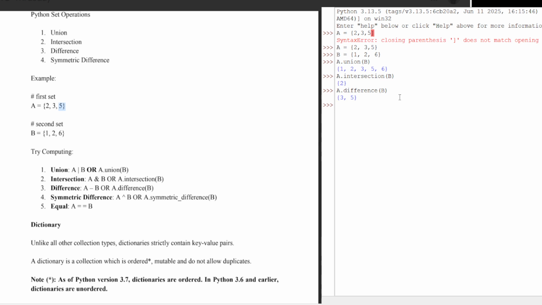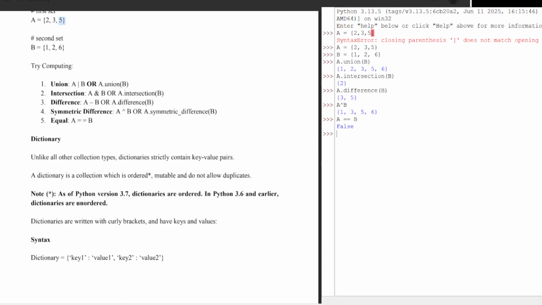And then symmetric difference can be A ^ B. It will give you 1, 3, 5, 6. The symmetric difference removes the occurrence of the similar element in both sets, and then does a union of the two sets. So it will remove 2 because 2 occurred in both. So these are the four operations. If I say A == B, it will give you False because these two sets have different elements. So these are the set operations.